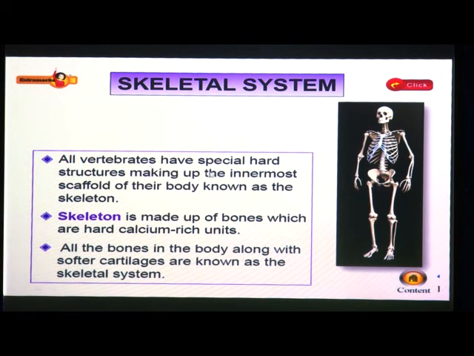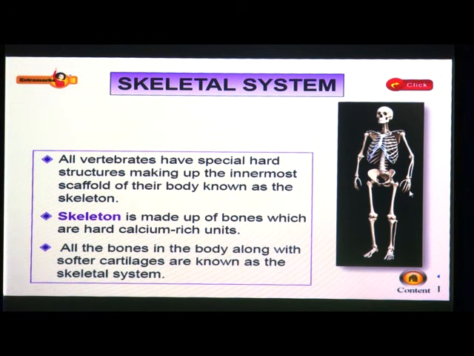All vertebrates have a special hard structure making up the innermost scaffold of their body known as the skeleton. Skeleton is made up of bones which are hard calcium rich units. All the bones in the body along with softer cartilages are known as skeletal system. The framework of all the bones in our body is called the skeleton.